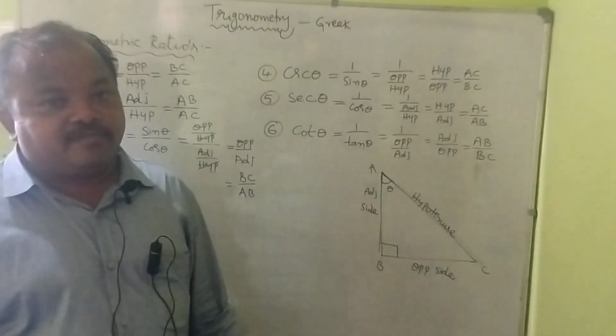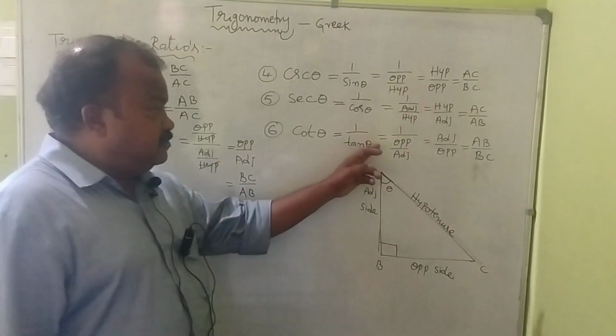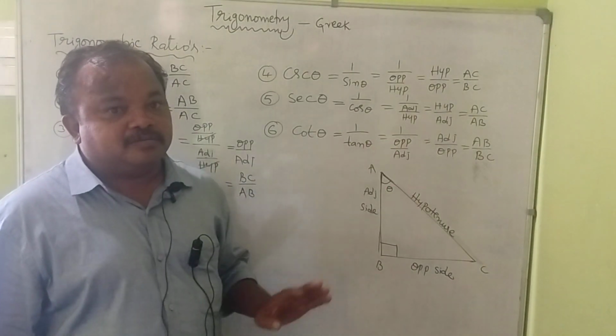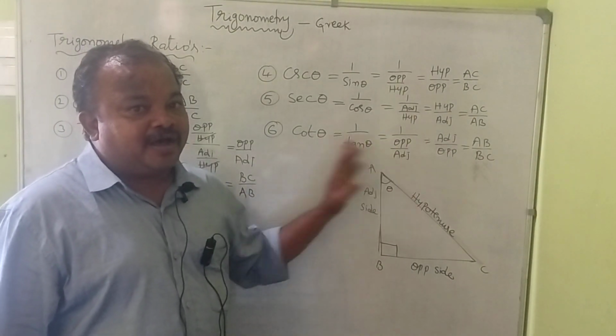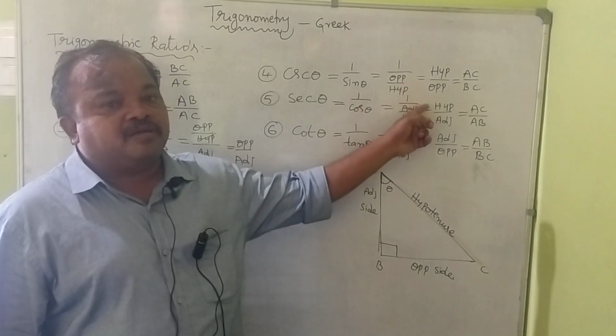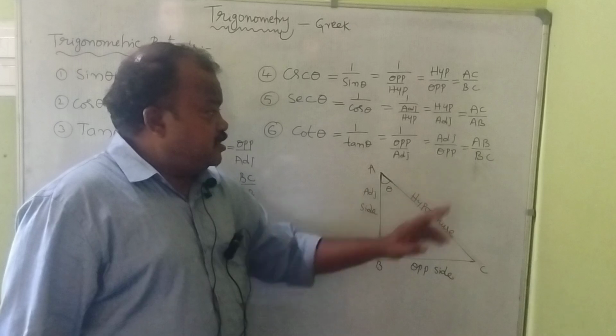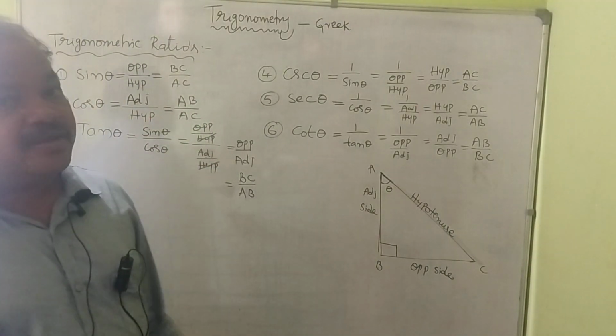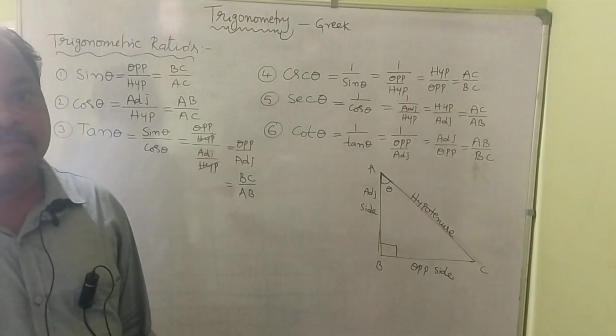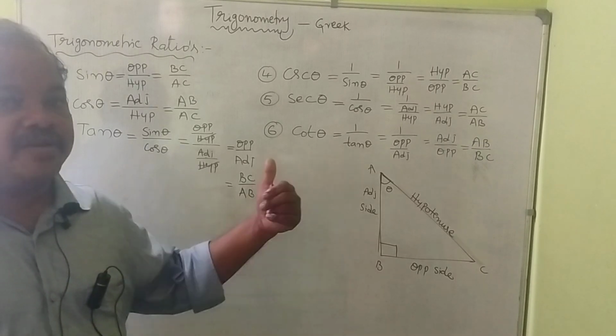Cot theta is the reciprocal of tan theta, that is adjacent by opposite, AB by BC. These are the six trigonometric ratios of trigonometry.